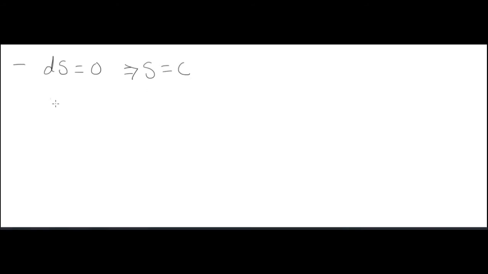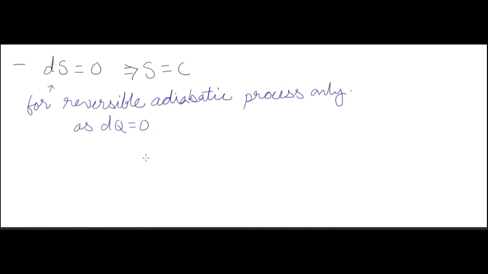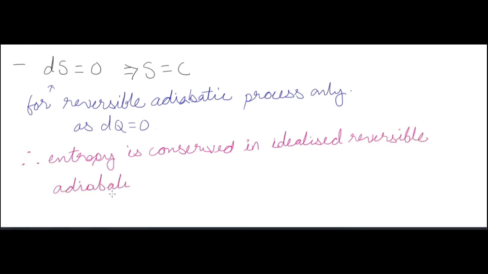Now the change in entropy is equal to 0 only for a reversible adiabatic process, because dq is 0. Entropy is conserved only for an idealized reversible adiabatic process.